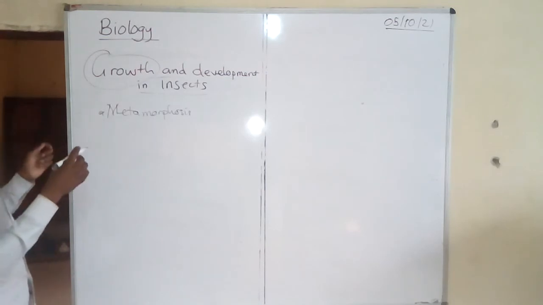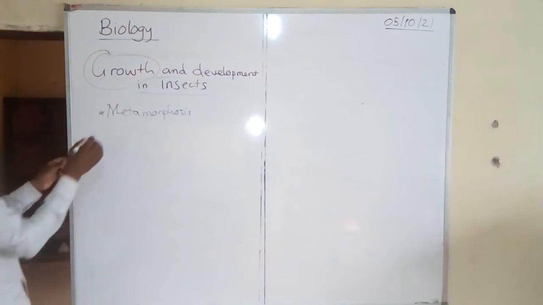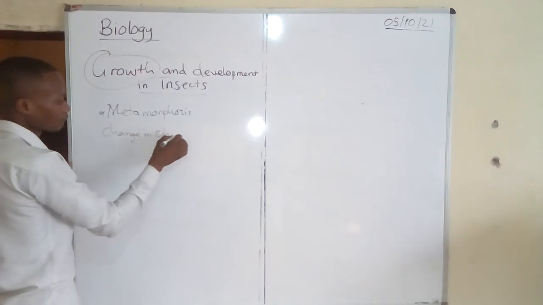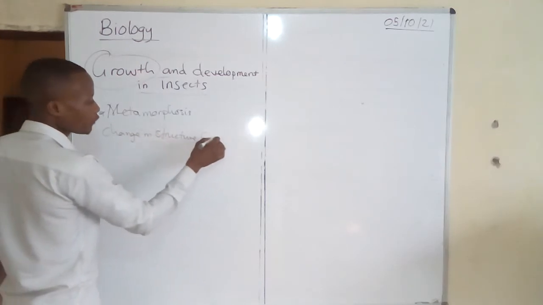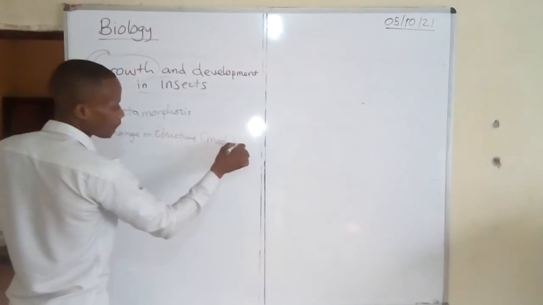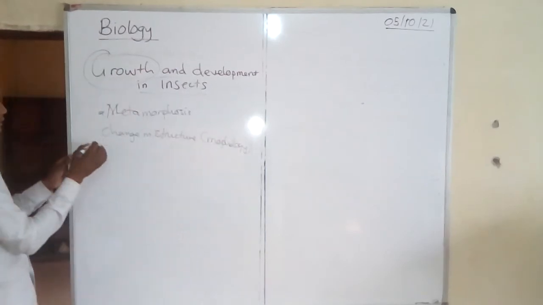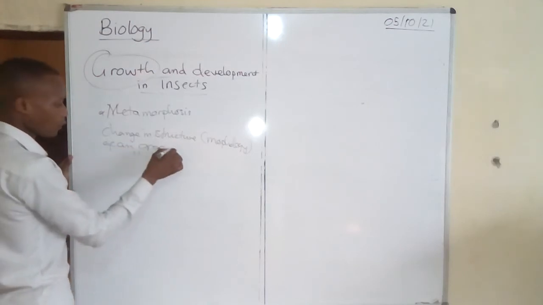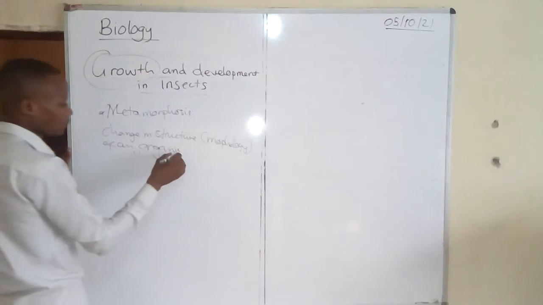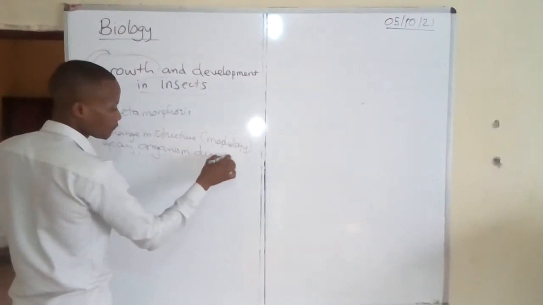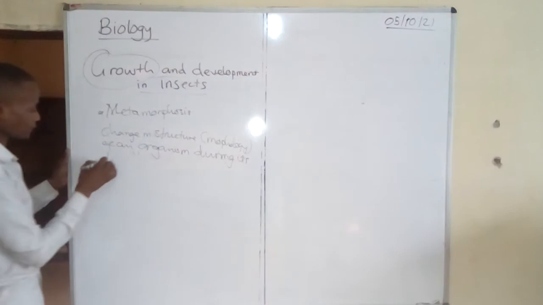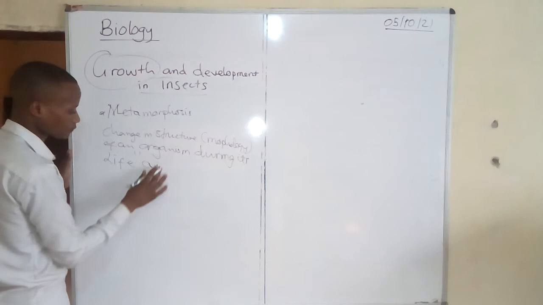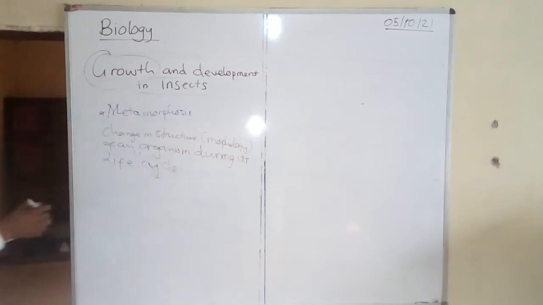Now, metamorphosis is the change in morphology or structure of an organism during its life cycle. That is what is called metamorphosis.